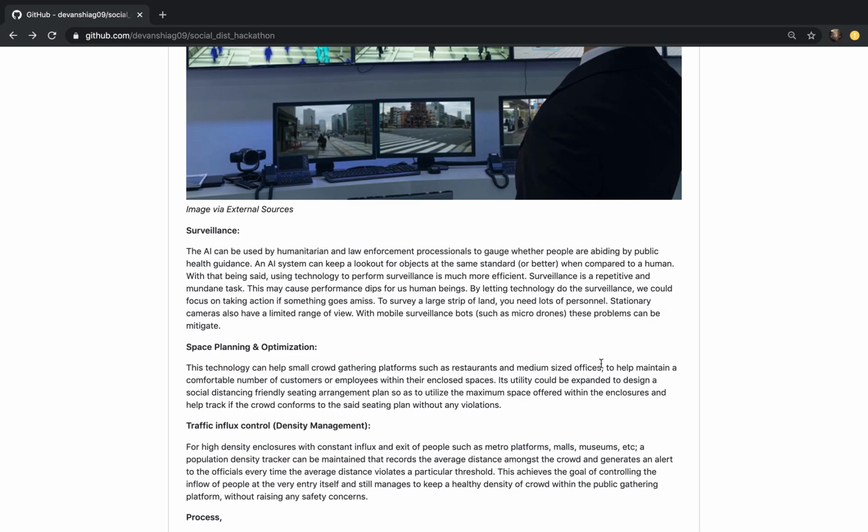There could be various other potential features of this application, like whether the general population is wearing protective gears like masks in public or PPE kits in hospitals.